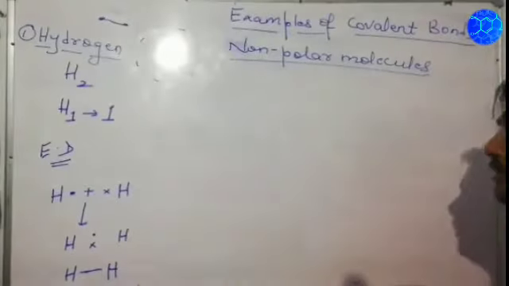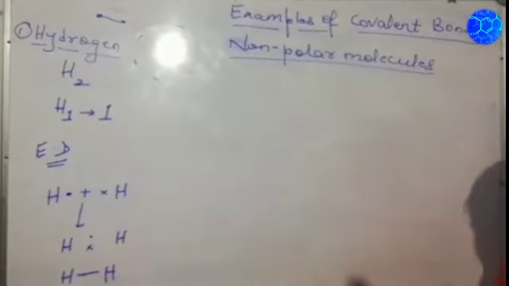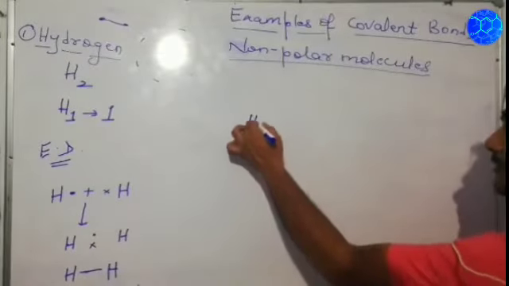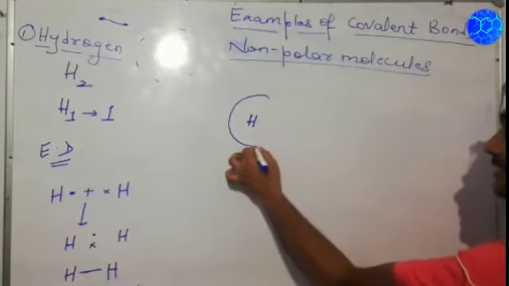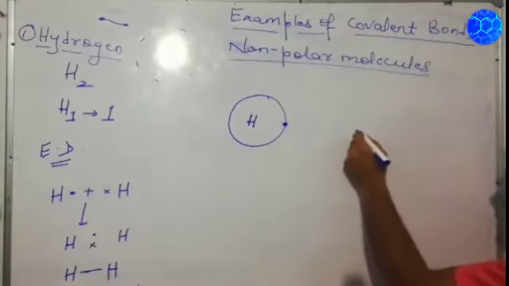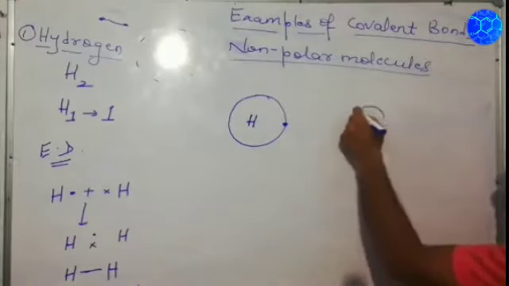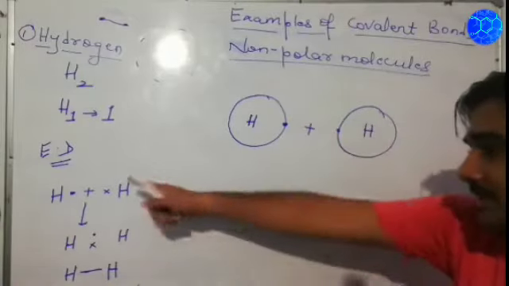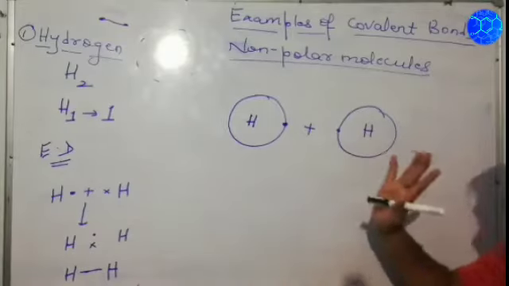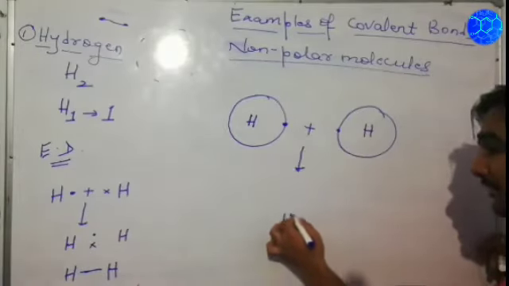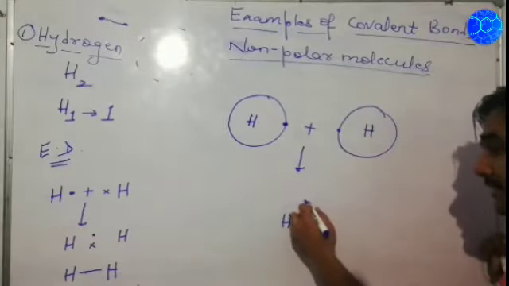Now coming to the atomic orbital diagram of the hydrogen molecule. Suppose I take the outermost shell, and the electrons are represented in the same way. I take 1 electron, and I have represented 1 electron in the outermost shell. So when both combine, see what will happen in this. It will be made like this.